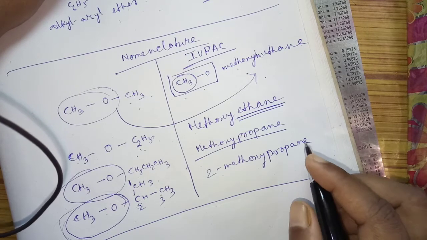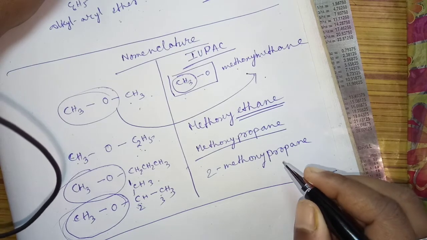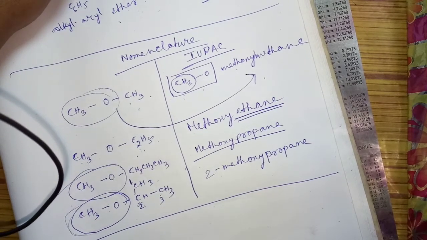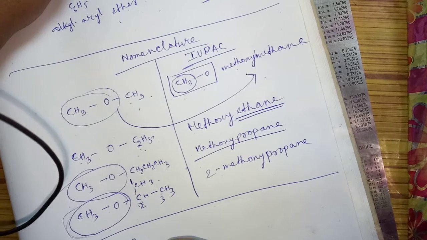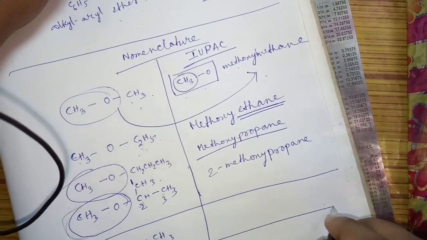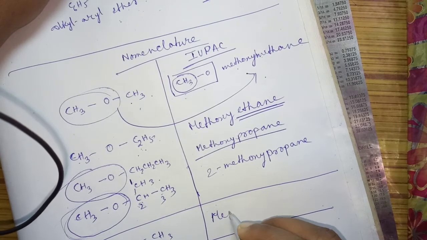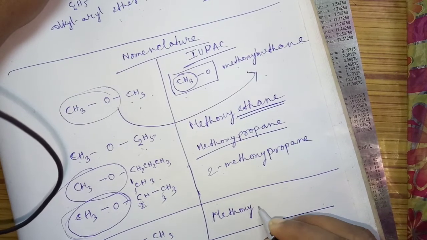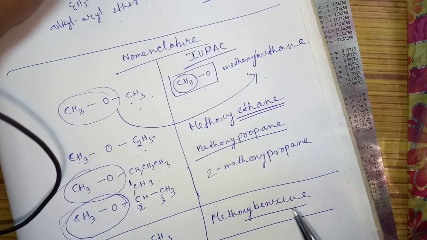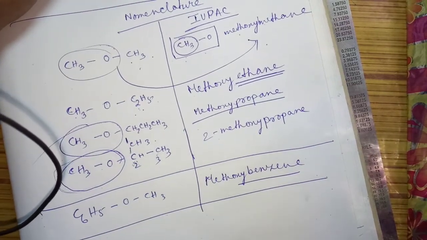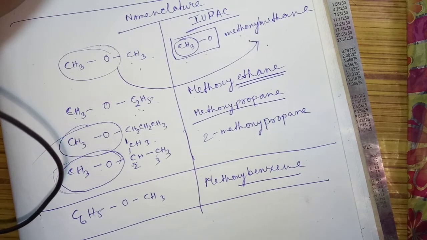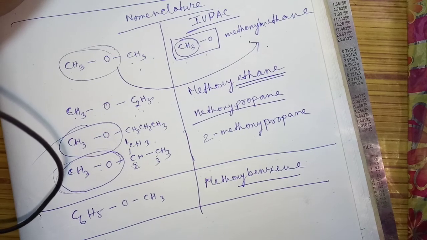Suppose one of the groups is C6H5 and the other is OCH3, then generally we call it methoxybenzene. Okay, methoxybenzene. So this is the normal and common nomenclature of ether. Okay, no more today. Next class I'll tell you about the preparation method. Thank you, class.